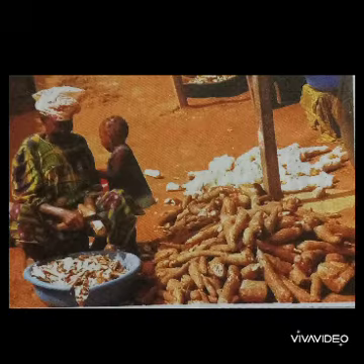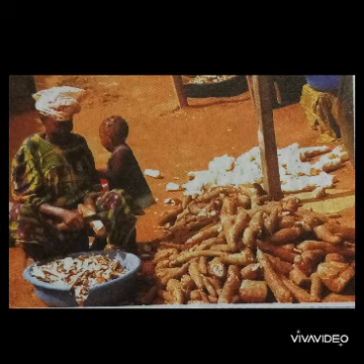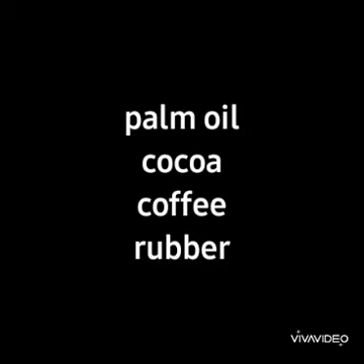The cassava plant has long or fleshy roots or tubers under the ground. The tubers are taken out from the ground and soaked in water for many days. Then the skin is peeled off. The tubers are dried and flour is made from them. Cash crops such as palm oil, cocoa, coffee, and rubber are grown for export.